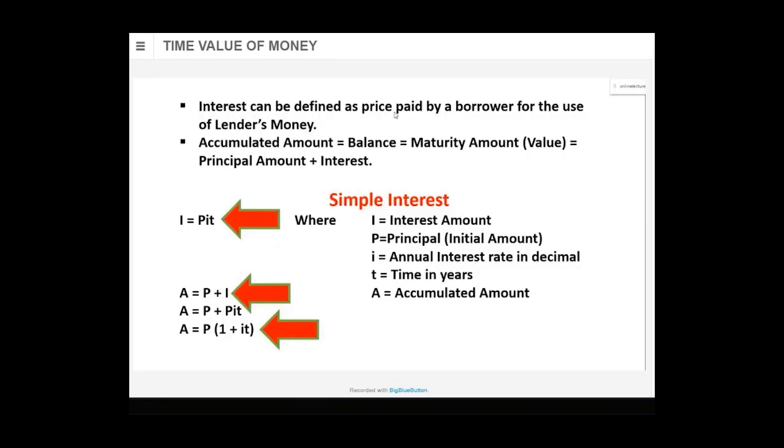PIT. P for principal amount, i for rate of interest in decimal. I'll come to that, what do you mean by rate in decimal. And then T is time in years. Second formula, A is equal to P plus I. And the third formula, the last line, A is equal to P in bracket 1 plus i t.